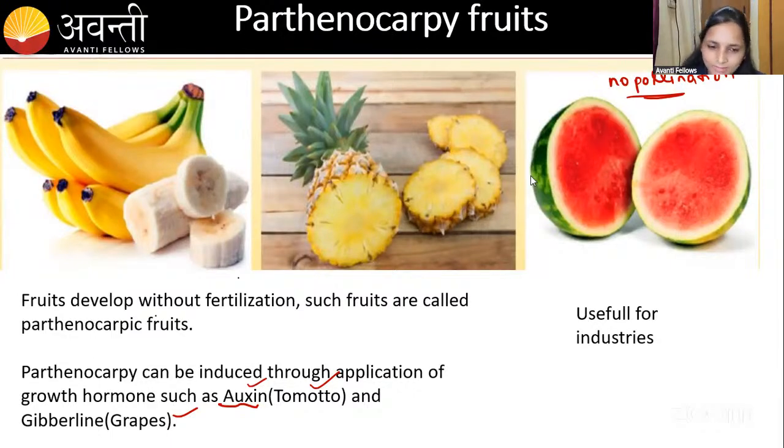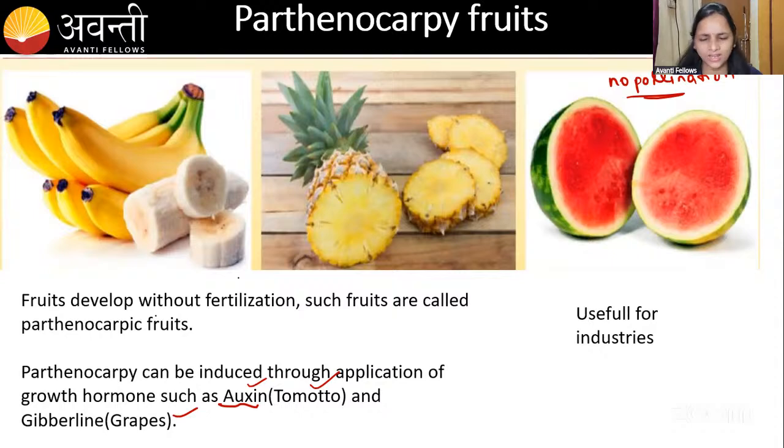Just remember, these plants which are produced without the seeds are not going to grow again by seeds because they do not have seeds. They have to reproduce only by the asexual method, by cutting the stem. We can use stem cutting for growing the plant. By that method we can grow this plant, but not by the seed or sexual reproduction. That is the parthenocarpic plant.